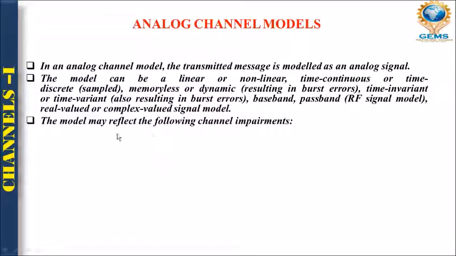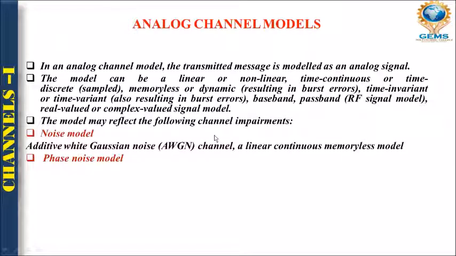So certainly this type of channel suffers from impairment also. First is your noise, that I have already discussed in the previous lecture. So for that, a noise model is very essential, right? And for that we are using AWGN, that is your additive white Gaussian noise channel, right? It is basically a linear continuous memoryless model.